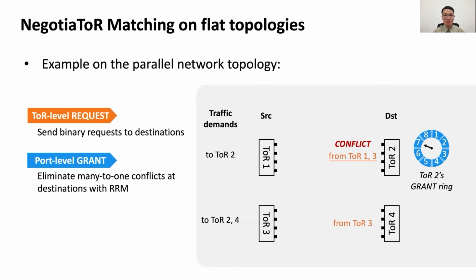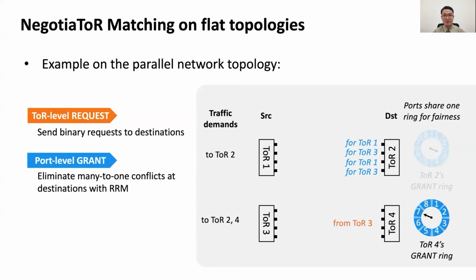Take TOR2 as an example. The position of the ring's pointer represents the highest priority source, with priority diminishing in a clockwise direction. After granting one source, the pointer is updated to the next source of the round-robin schedule, effectively ensuring fairness and avoiding starvation in port allocation. To further improve fairness, all ports share the same ring. TOR2 then allocates requests to all ports with this ring in turn. As for TOR4, there is only one request. The grant ring just allocates it to all ports.